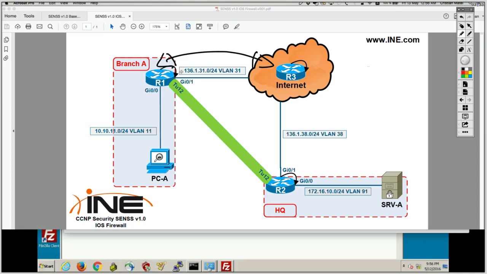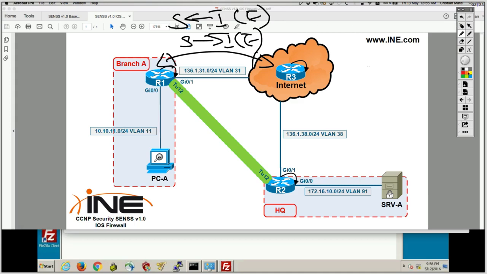Which means traffic flows both from the self zone out to the internet zone as EIGRP, and also from the internet zone to the self zone, likewise as EIGRP.